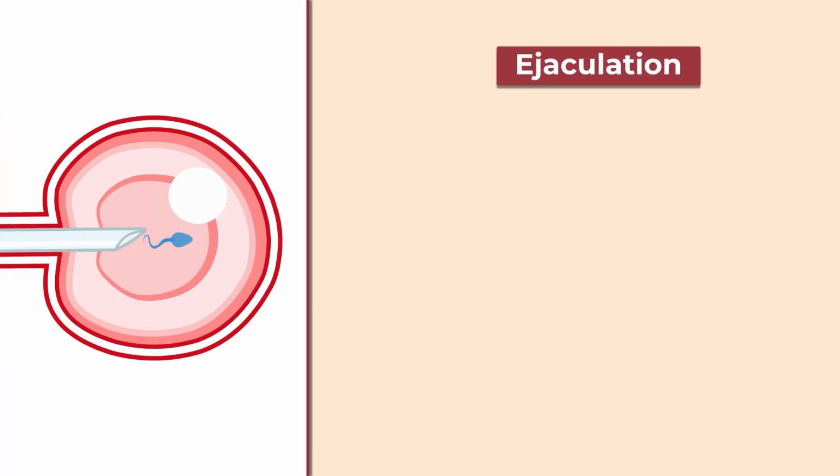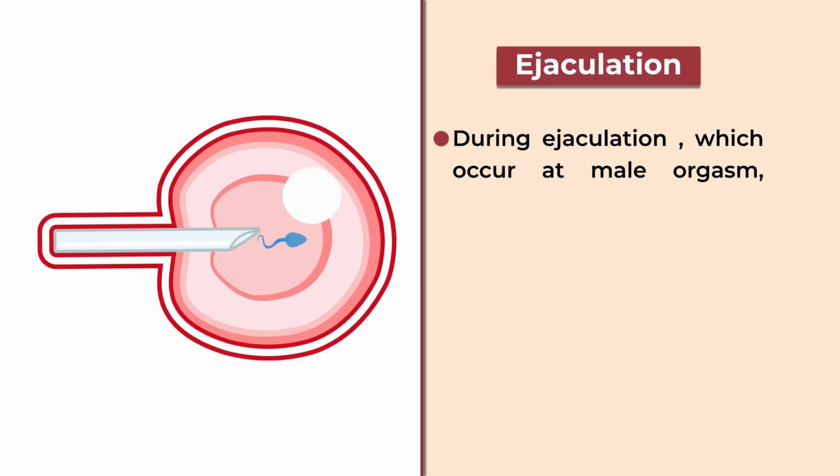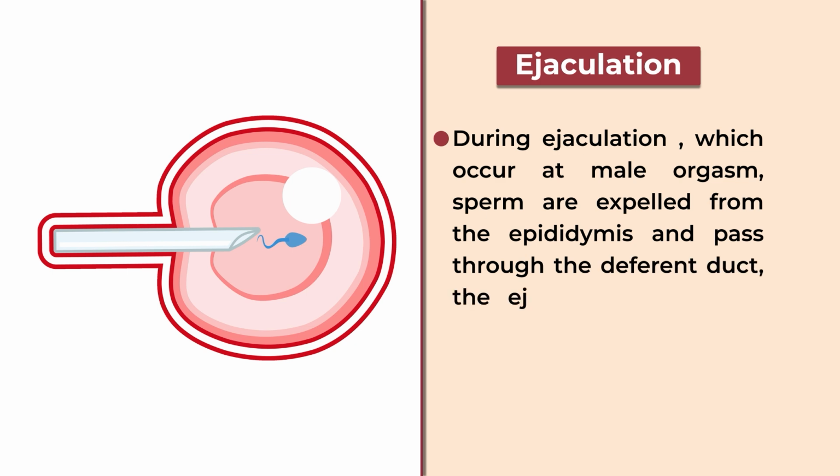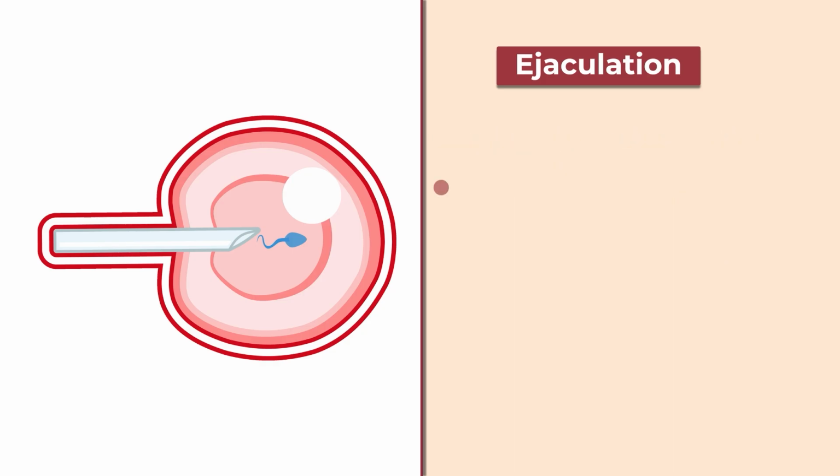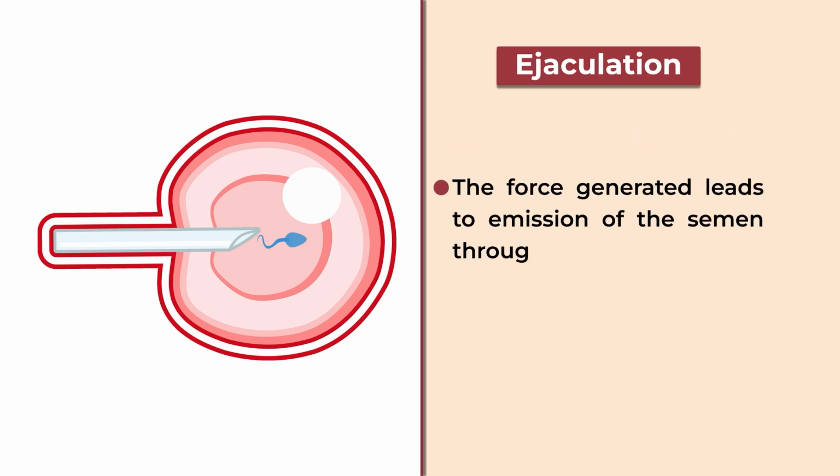Now comes ejaculation. During ejaculation, which occurs at male orgasm, sperms are expelled from the epididymis and pass through the deferent duct, the ejaculatory duct and urethra. The force generated leads to the emission of the semen through the external urethral orifice.